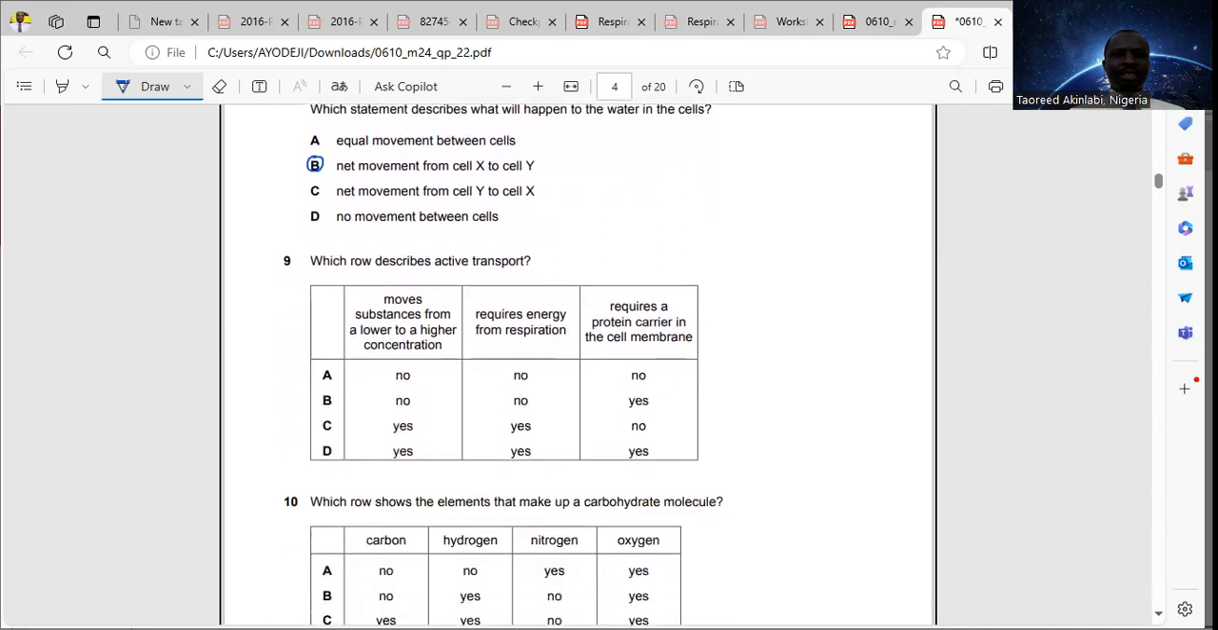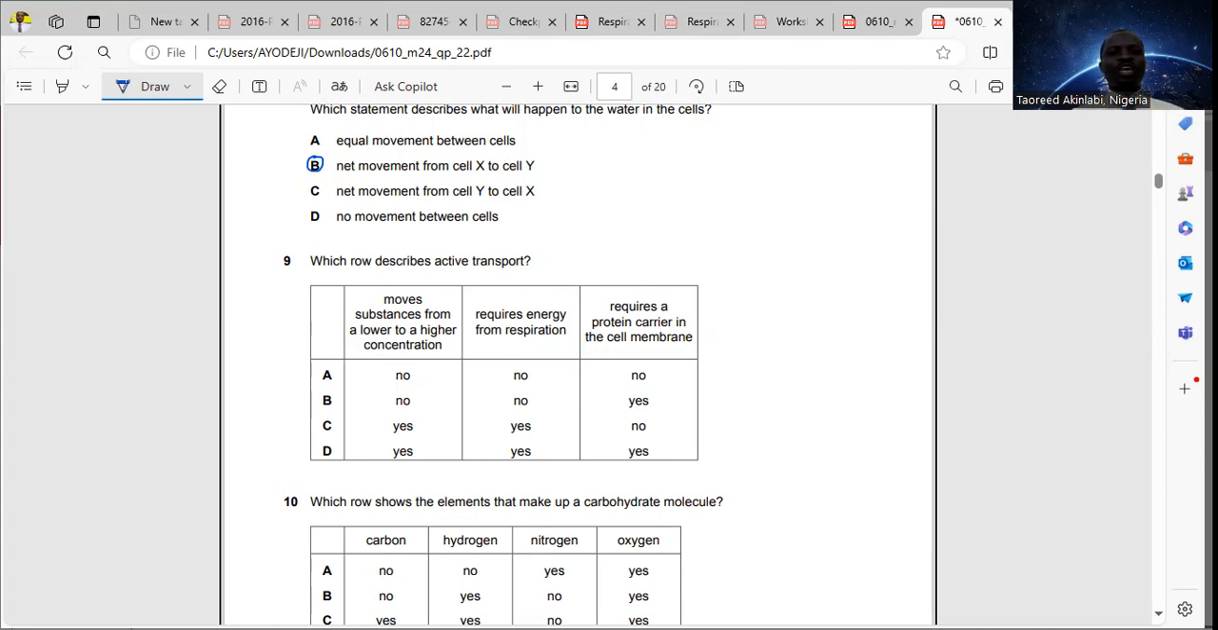For question 9, which row describes active transport? Now, we have two types of transport. Transport can be divided into two parts: active transport and passive transport. Active transport is one that goes against concentration gradients and also makes use of energy from respiration. While passive transport goes in line with concentration gradients and energy is not required for that. Examples of passive transport are osmosis and diffusion.